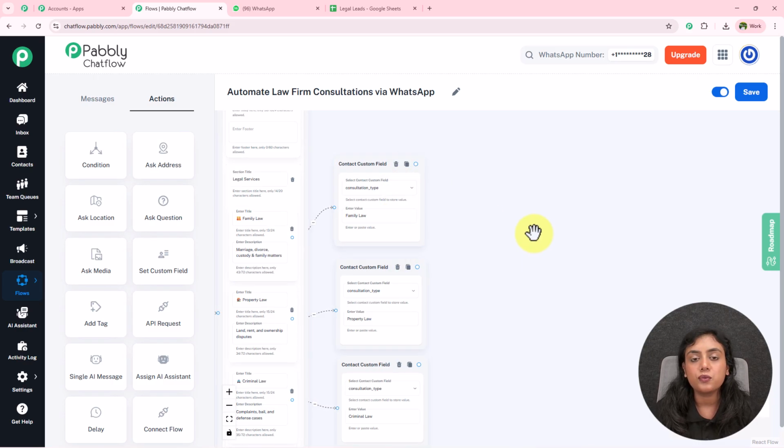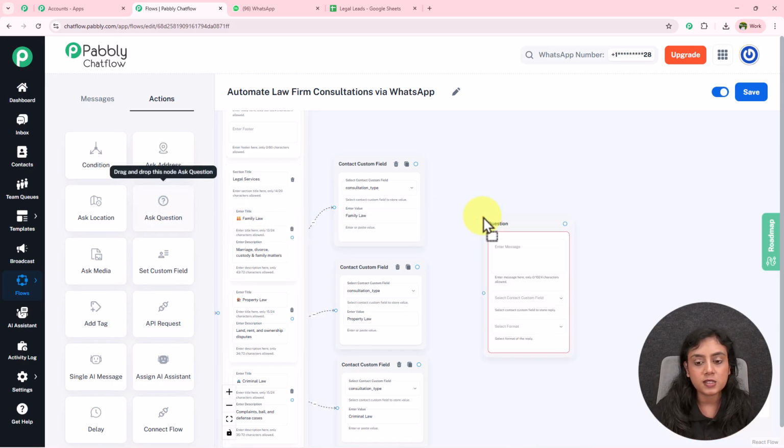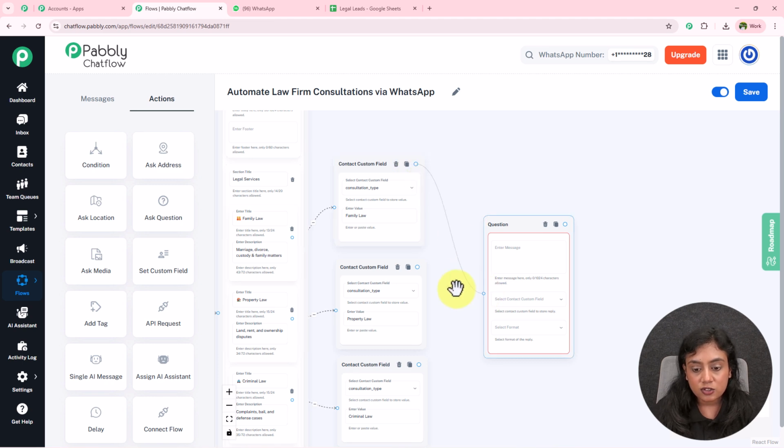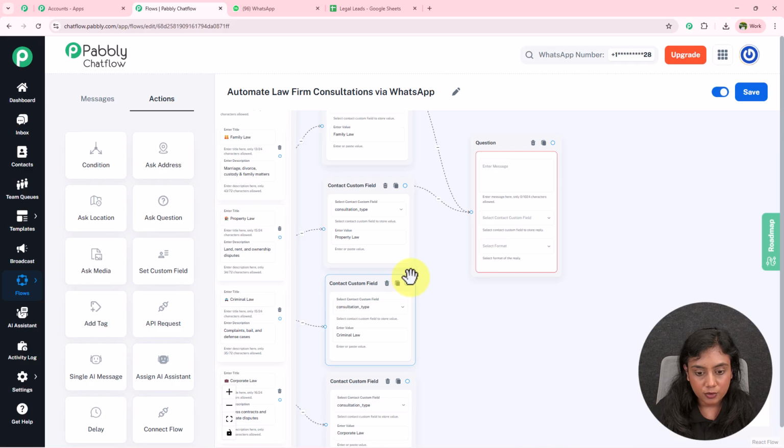firstly I want to collect the data of this lead's full name. Okay, like full name, phone number, the legal documents that they have and the preferred date and time. Now as I have these many questions, how can we ask a question inside this bot? For that, simply under action, drag the ask question node and drop it in this field. Connect all the custom fields option over here with this question right here. So I'm going to do the connection.